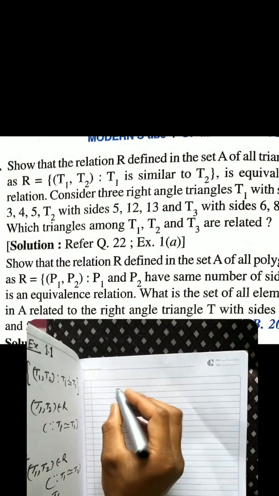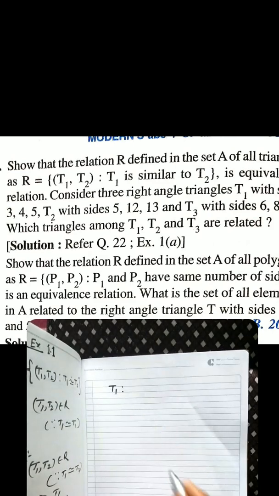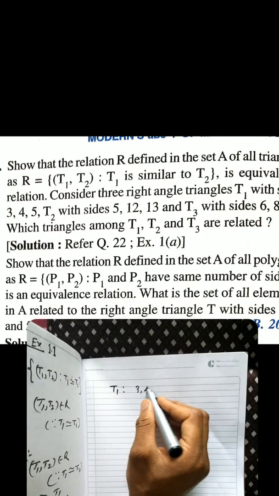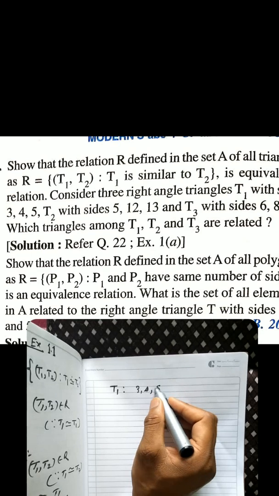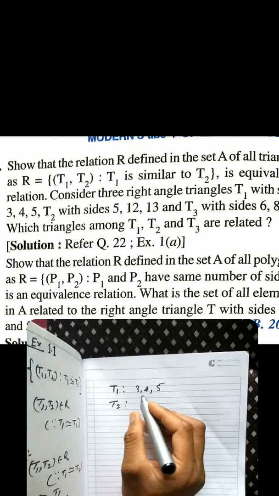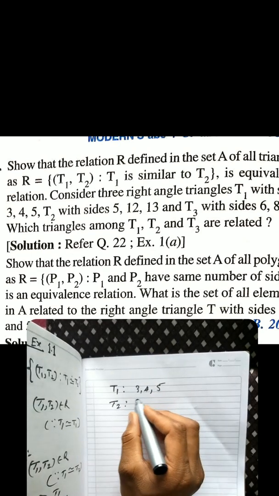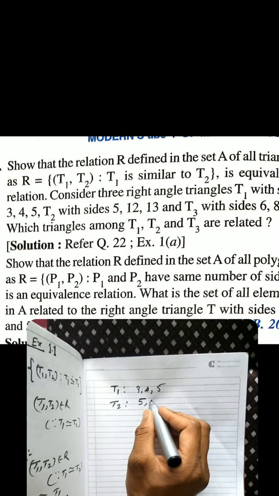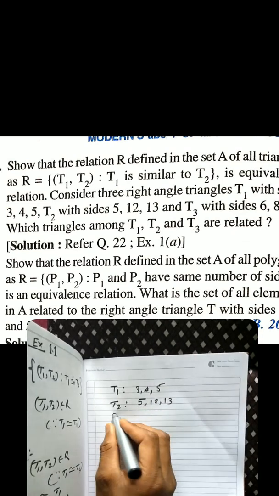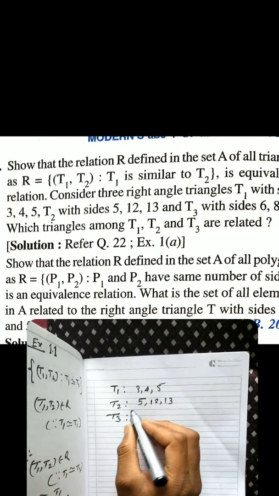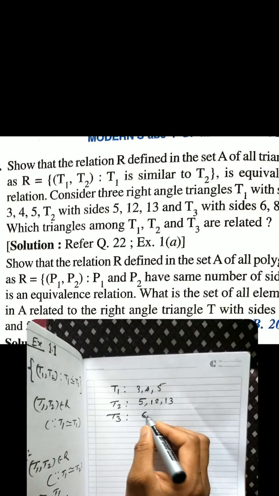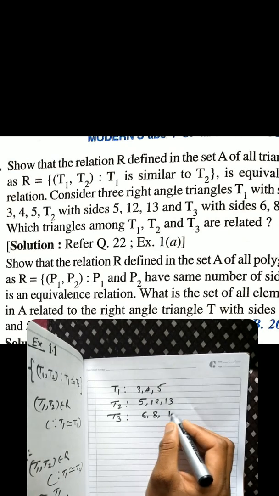As we know, the sides of triangle T1 are given as 3, 4, 5, the sides of triangle T2 are given as 5, 12, 13, and the sides of triangle T3 are given as 6, 8, 10. Right?